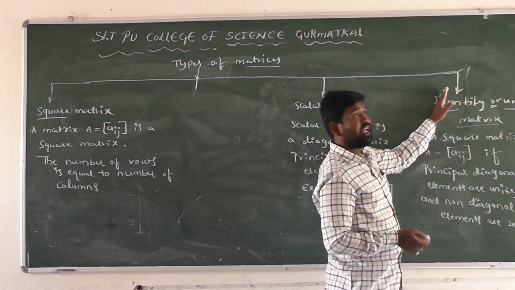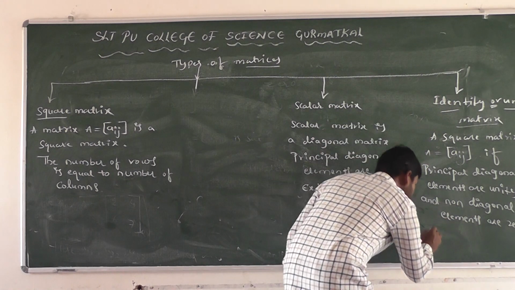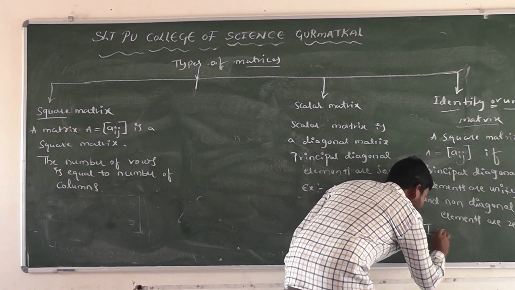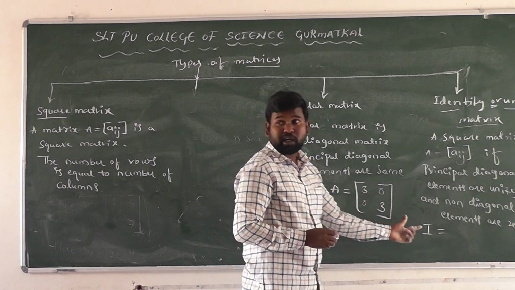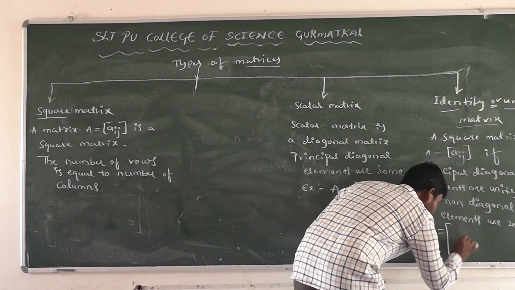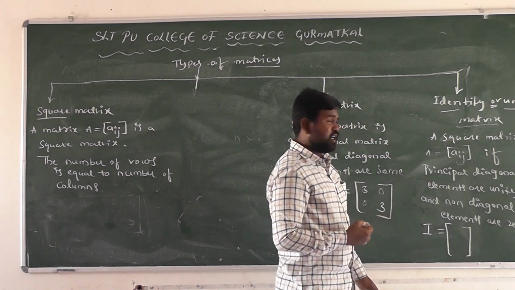What is the first letter here? I. Then the identity matrix is denoted by the symbol I, the capital letter I. What is meant by an identity matrix here? An identity matrix is always a square matrix, right? Square matrix means what here?